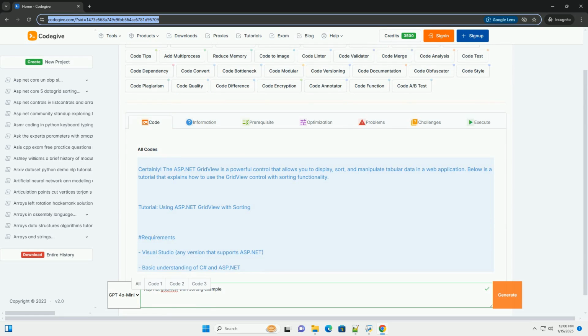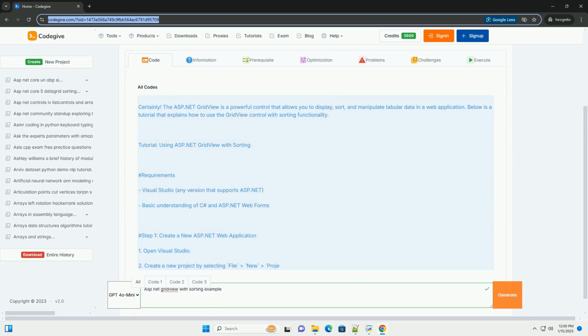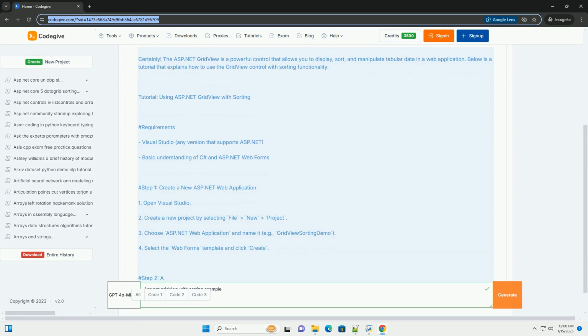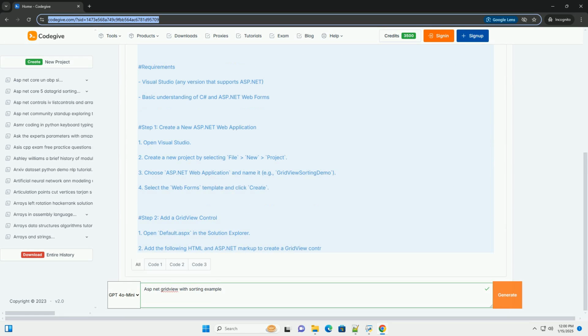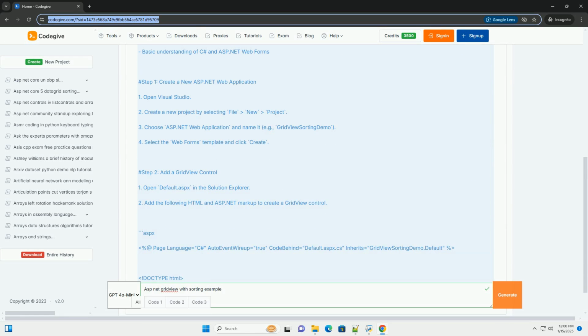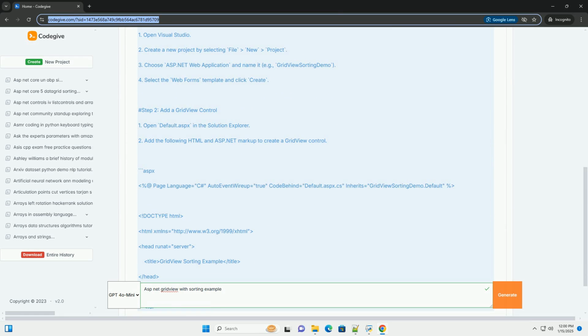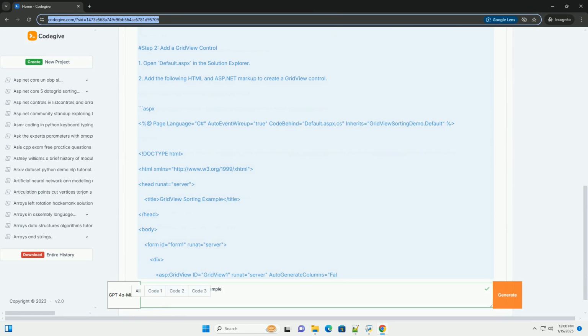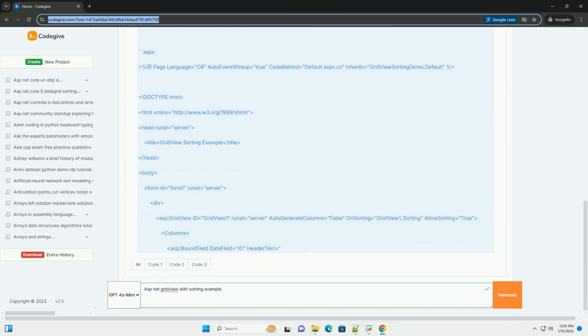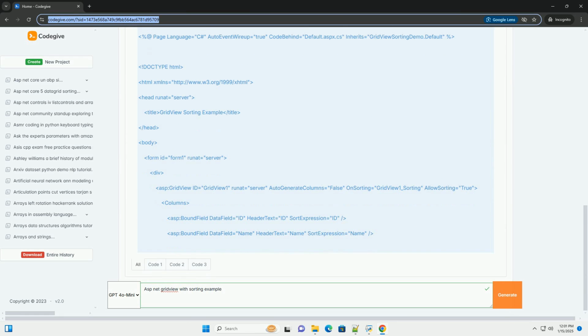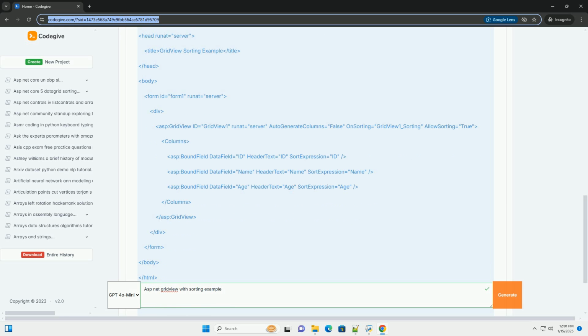Certainly. The ASP.NET Grid View is a powerful control that allows you to display, sort, and manipulate tabular data in a web application. Below is a tutorial that explains how to use the Grid View control with sorting functionality. Tutorial: using ASP.NET Grid View with sorting.